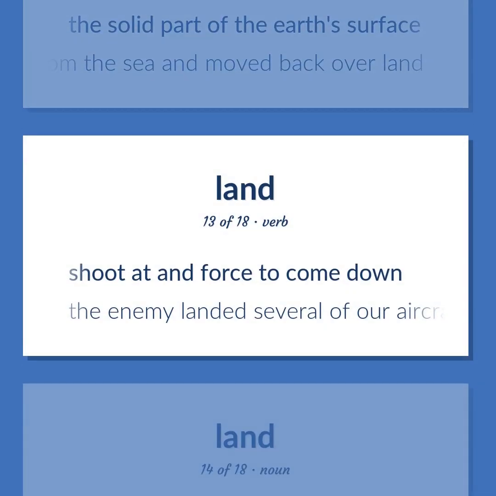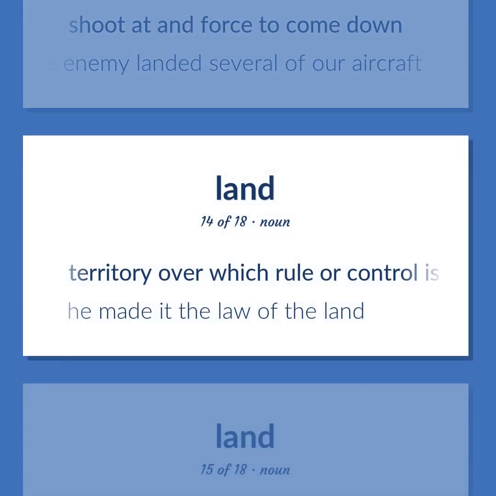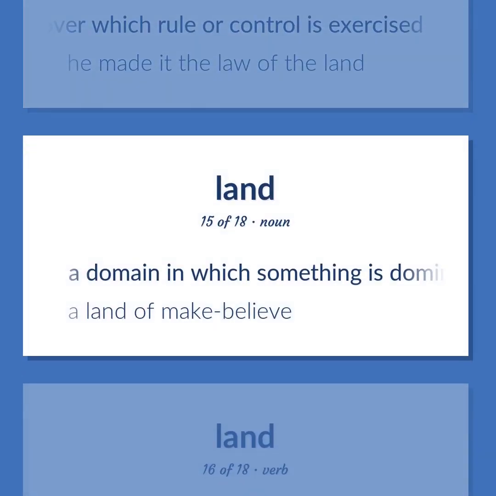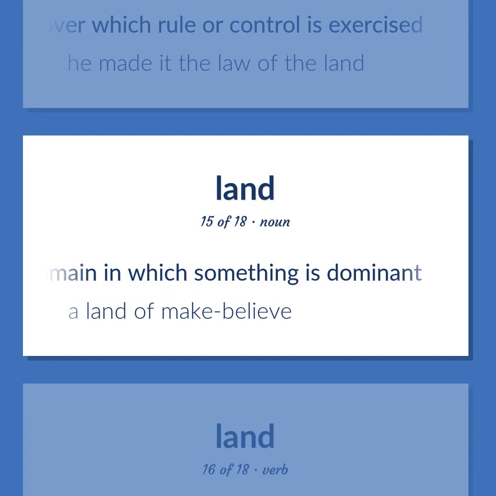Shoot at and forced to come down. The enemy landed several of our aircraft. Territory over which rule or control is exercised. He made it the law of the land. A domain in which something is dominant. A land of make-believe.